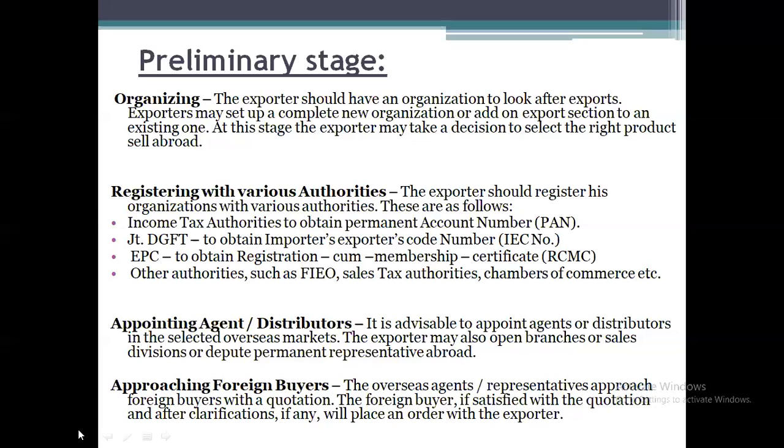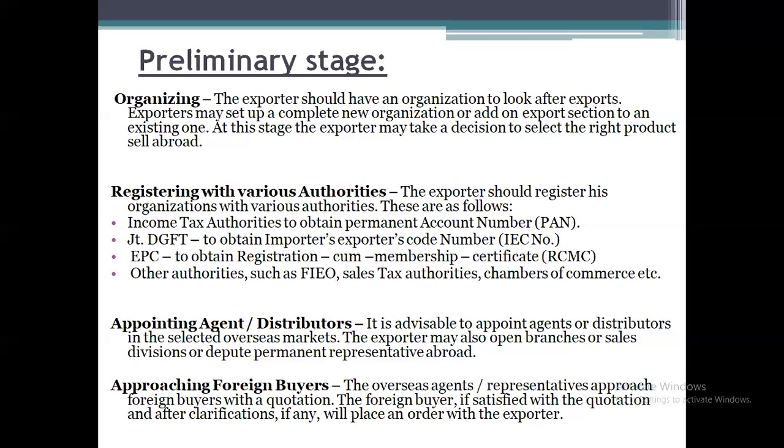The overseas agents or representatives approach foreign buyers with a quotation. So they are going to use the word called quotation. It is nothing but the budget or the estimation of the value of the product or the cost of the product. The foreign buyer, if satisfied with the quotation and after clarification, if any, will place an order with the exporter.